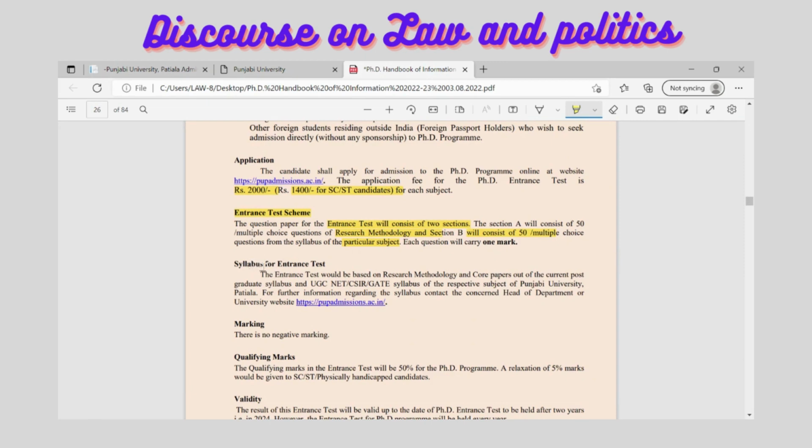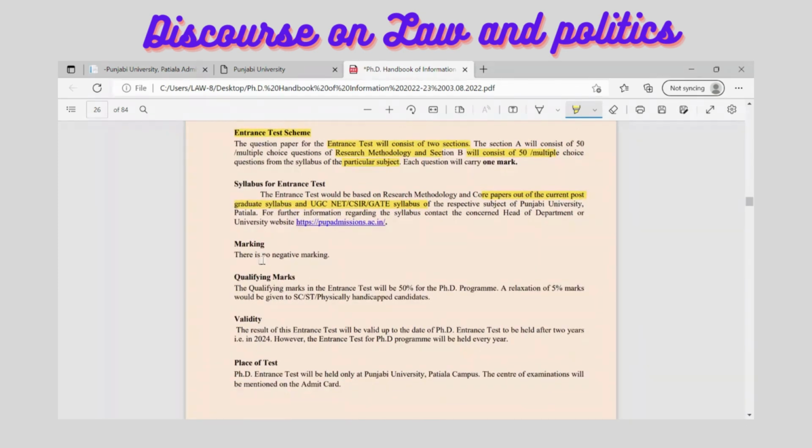And what would be the syllabus for the entrance test? If you go to this, the syllabus for the entrance test and core papers will be mainly based on the postgraduate syllabus of the UGC NET. So if you are already preparing for the UGC NET in law, then it is a good opportunity for you to appear in the entrance test here. About the marking, which I have already discussed with all of you, there is no negative marking, so it is a good thing that you appear.